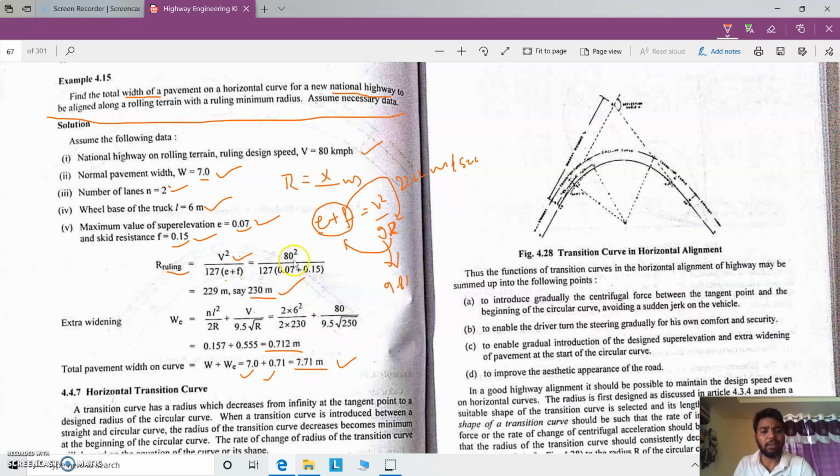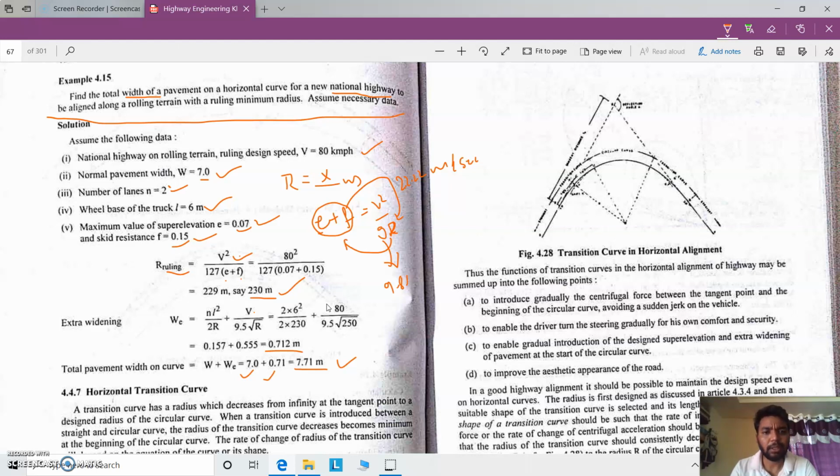So in this case you may have to assume the values that are recommended by code. Here in this problem we have assumed based on only a single piece of data, that is national highway. Whenever the speed is not given for the national highway, you may have to consider 80 kmph speed, and then the width of the pavement for national highway is 7 meters.